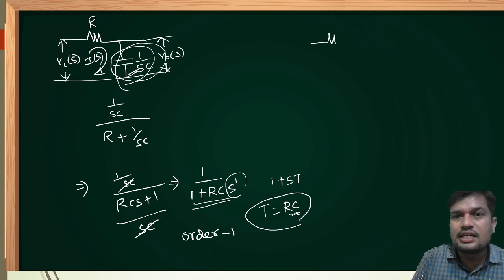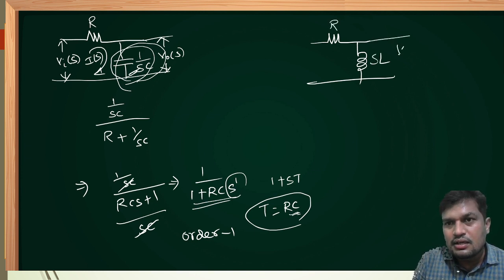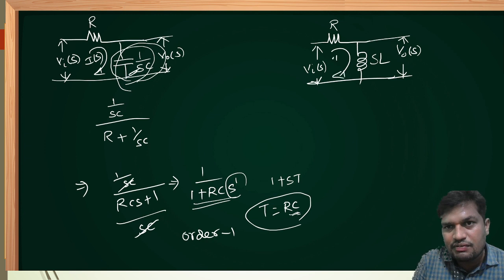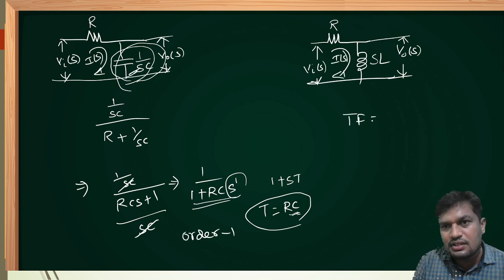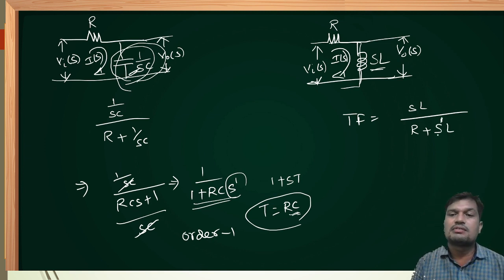Let us take a series RL circuit to determine the transfer function. This is resistance R. This is inductance represented by SL. Output is V0 of S and input is Vi of S. We need to determine the transfer function. Current flowing is I of S. What is the transfer function? Output impedance, that is SL, upon total or equivalent impedance. What is the equivalent impedance? R plus SL. Dear friends, here also the maximum power of S in the denominator of the transfer function is 1. Therefore, it is also an order 1 system. Reason: one transient element is present, that is the inductor in the circuit.